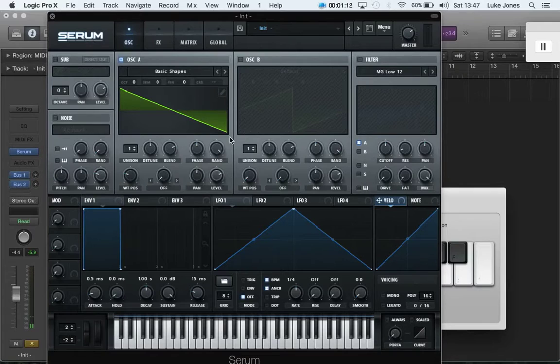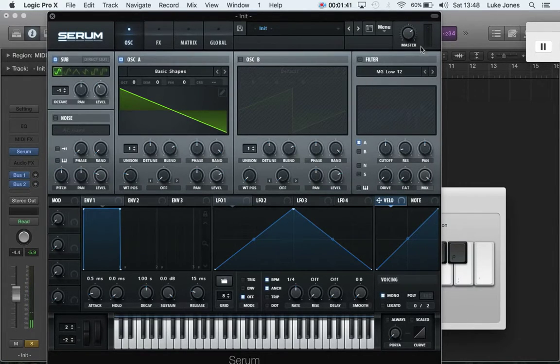Now, you could add a sub oscillator if you want. I'm going to at this point. Sine wave, put it down 1 octave and turn it down just about 50%. Maybe down a little bit more. I'm going to set this sound up voicing wise in mono so that the notes don't overlap with each other.